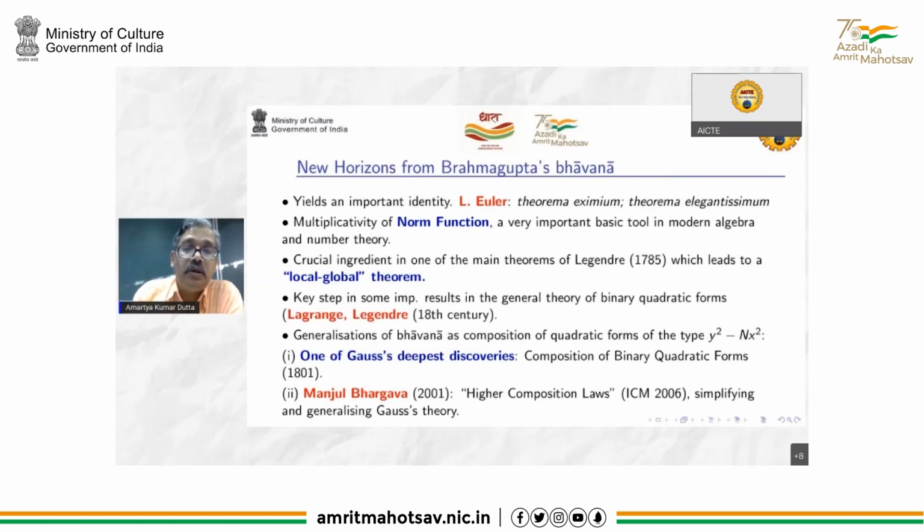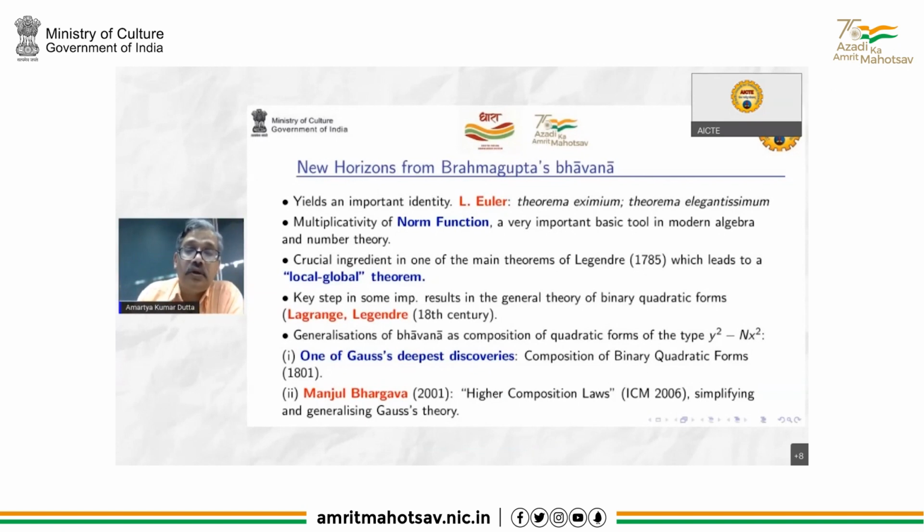that Brahmagupta's rule can be stated as an identity, and Euler had rediscovered it, and he called it a theorem of capital importance and a most elegant theorem. And as you can see, this is a very important identity in subsequent algebra and number theory. It is a crucial ingredient in one of the theorems of Legendre.